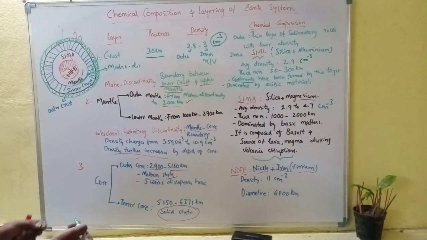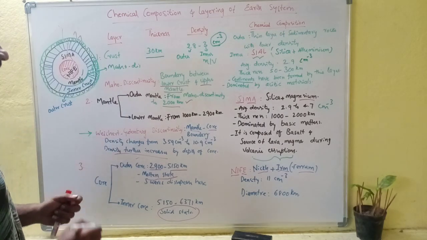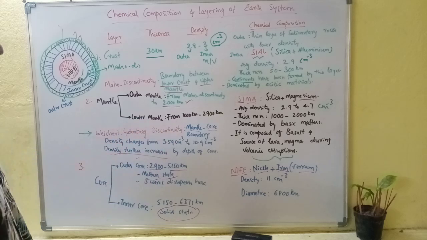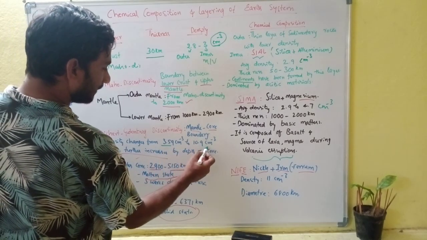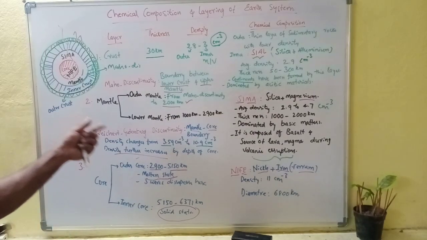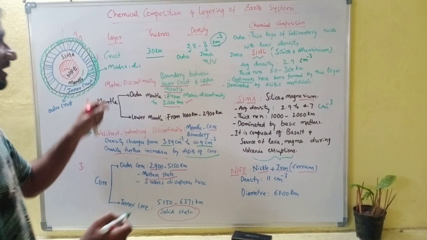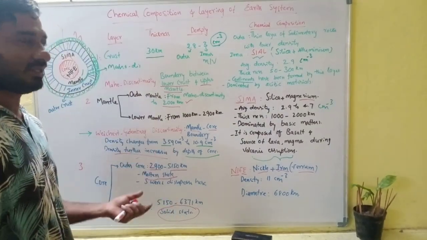Next, after this mantle, there is the Gutenberg discontinuity. This discontinuity is from mantle to core. This discontinuity forms the boundary between mantle and core, and here density changes from 3.59 to 10.9 per centimeter cube, and here density further increases by depth of the core. That means in the inner portion of the earth, while moving to depth, we can face density increasing.